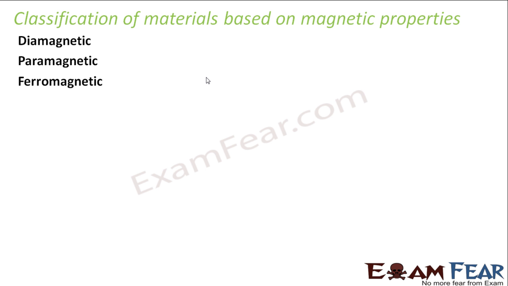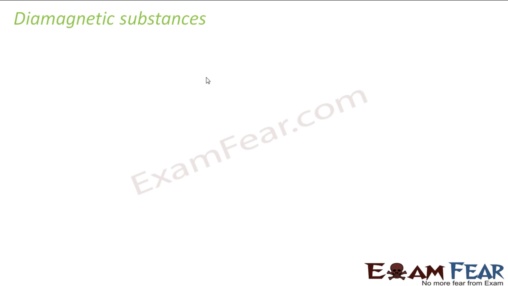Once we study that, after that I will tell you the theory behind such specific behavior of each of these classes of materials. So let us start with diamagnetic materials. What are diamagnetic substances? Let us study about diamagnetic substances.